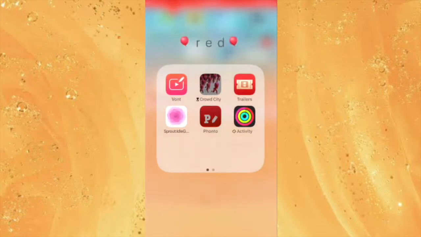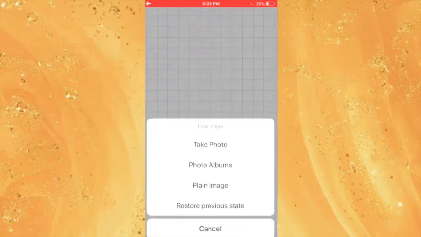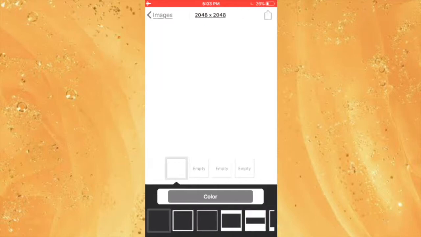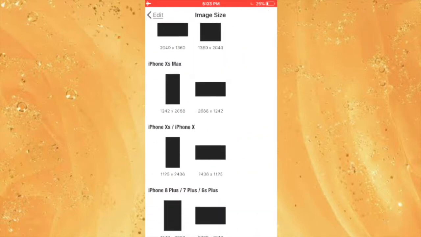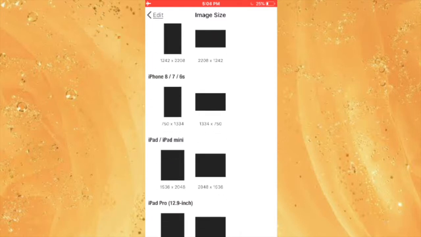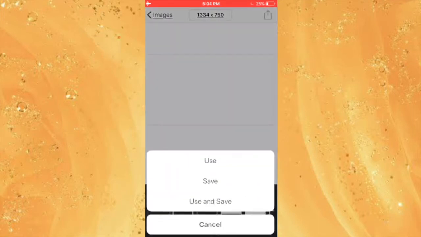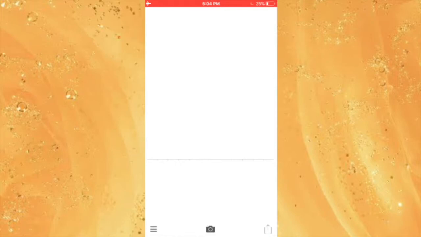So the first step is to go to Phonto, and then you want to click on plain image and choose the white or any color that you want. Then you want to go to the dimensions on the top and choose your phone size. Then you want to click on the box with the arrow and click on use.